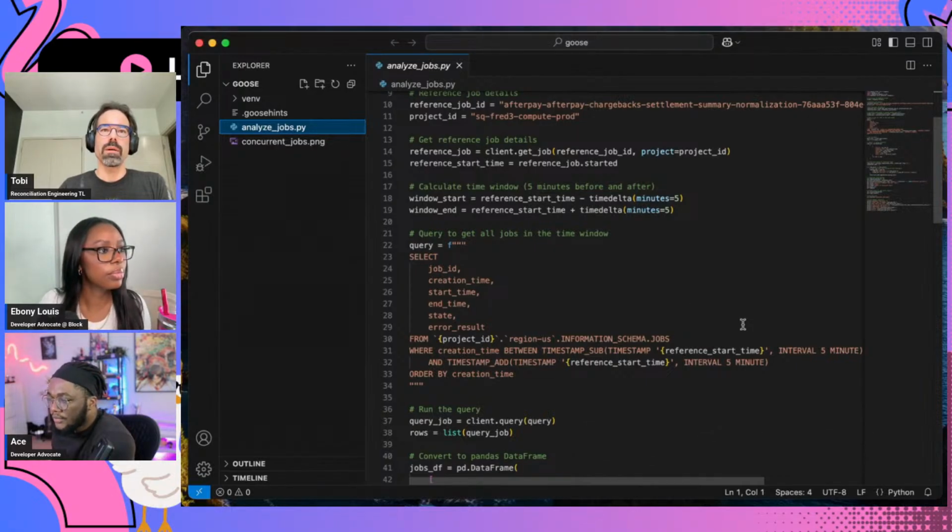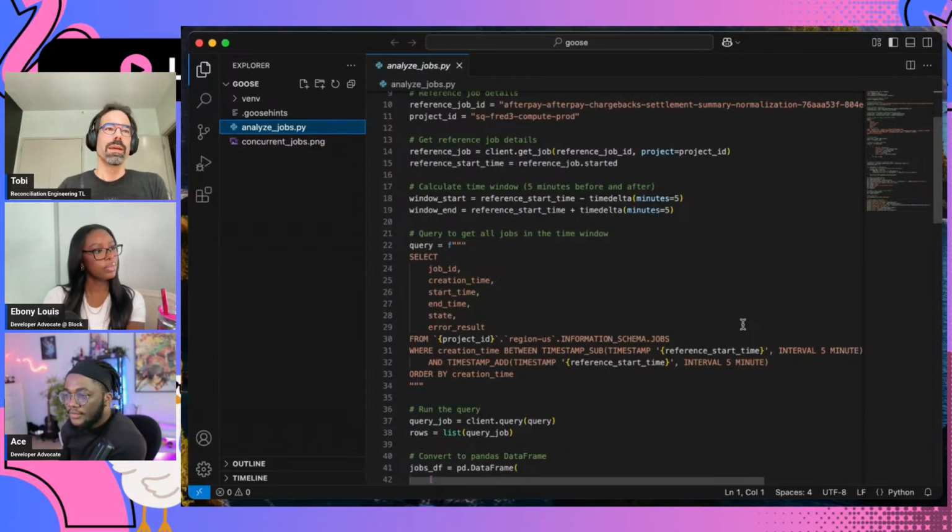And I wanted to actually pause here and talk a little bit about this, because I found this fascinating when trying to record this a couple of different times. And that is how many different approaches it took to get the list of jobs. In this case, what you see is that it used the BigQuery SDK to run a query that queries the information schema. Information schema is where there's metadata on what jobs ran in the past and things like that. Okay. So that's the approach it took this time.